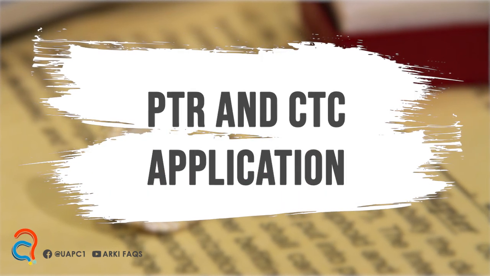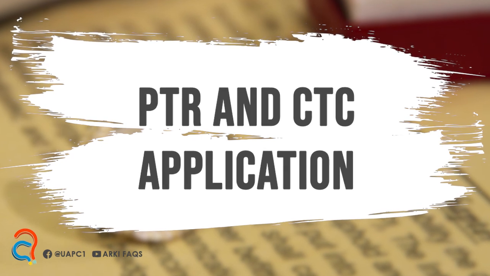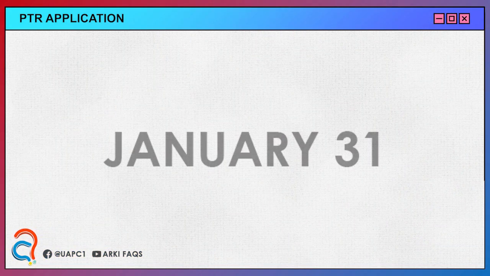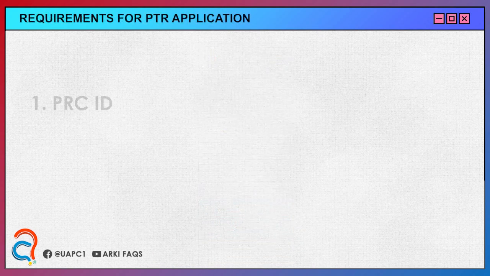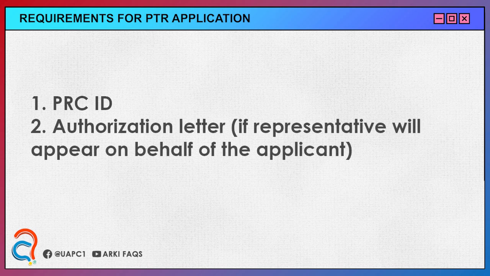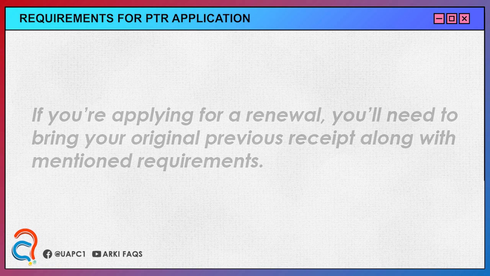In order to practice your profession, tax should be paid annually, and thus you should obtain your professional tax receipt. The professional tax shall be paid annually on or before January 31. After this date, payments will be charged with penalty. To obtain your PTR, you should prepare the following. 1. PRC ID. 2. Authorization letter, if representative will appear on behalf of the applicant. If you're applying for a renewal, you'll need to bring your original previous receipt along with mentioned requirements.